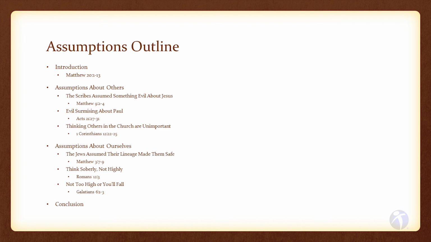We are not given a free pass to sin whether we are Jew or Christian. We are not to think too highly of ourselves. When others sin, we are not to think too highly of ourselves, or we might just end up falling too. Assumptions can involve sin. Deception can be involved, Galatians 6:3. Evil thinking can be involved, Matthew 9:4. Evil surmising can lead to other sins, even murder, Acts 21:29.